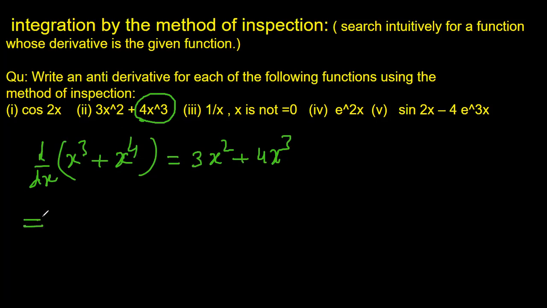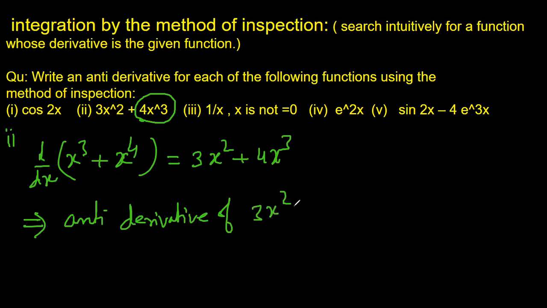That means the antiderivative of 3x squared plus 4x cube is x cube plus x4.